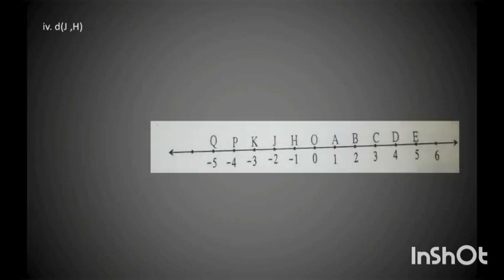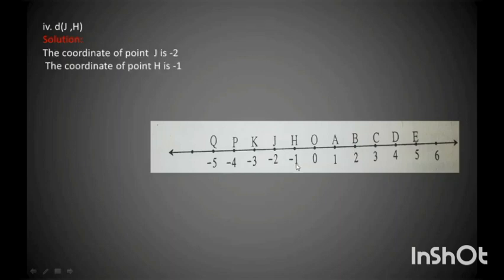Children, now let us see the fourth sum. Distance between J and H. To find the distance between J and H, we will first see the coordinate of J. The coordinate of J is -2 and the coordinate of point H is -1. So we first write the coordinate of point J as -2 and the coordinate of point H as -1.